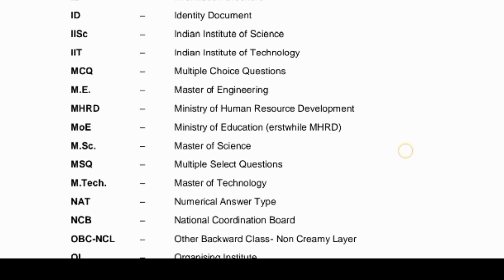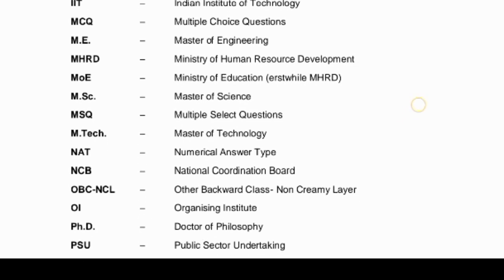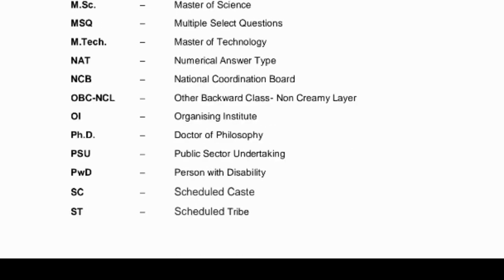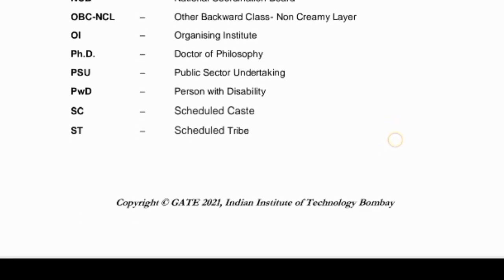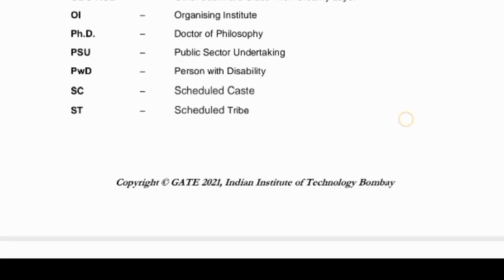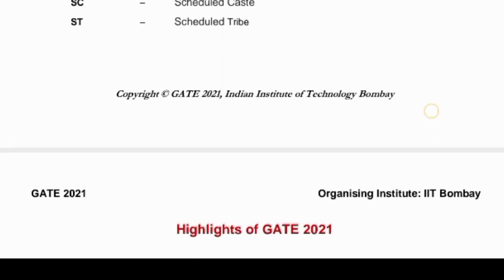Here are the other abbreviations, like MCQs and NAT. The GATE exam paper will have MCQs and NAT type questions, that is multiple choice questions and numerical answer type questions. PSU is the shortcut, and the full form is public sector undertaking. They have given so many abbreviations here.